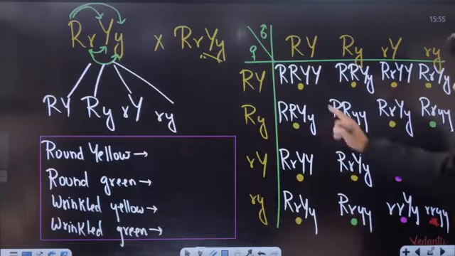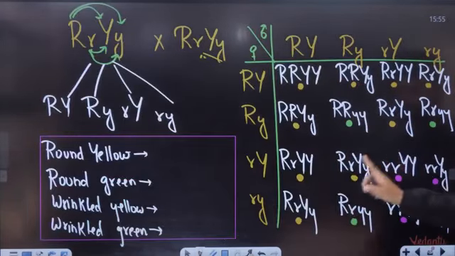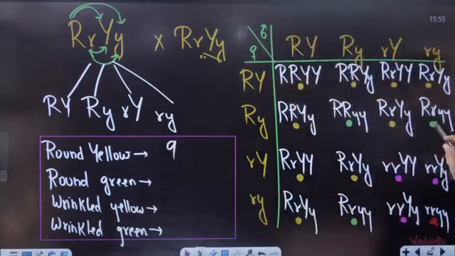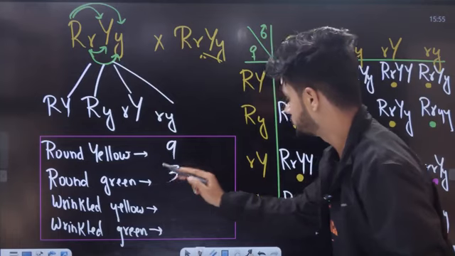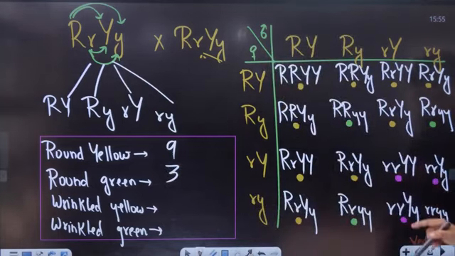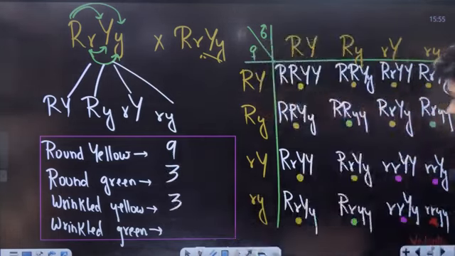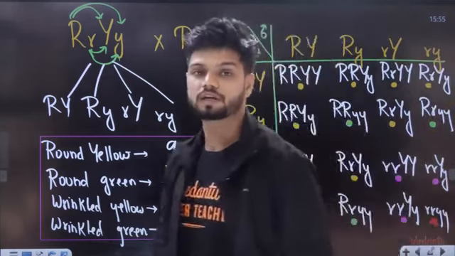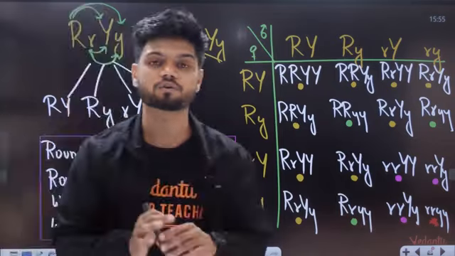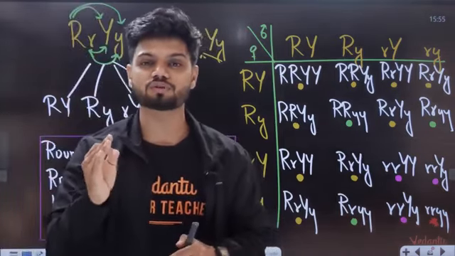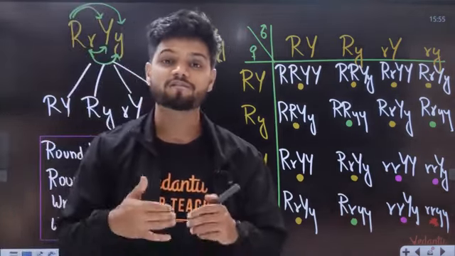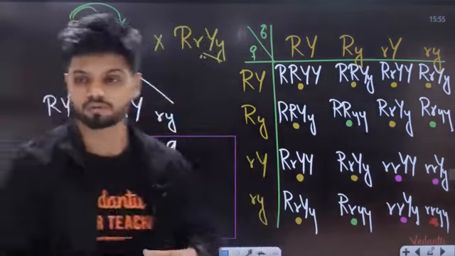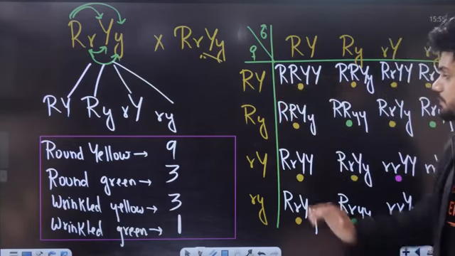Now let's count how many are there. 1, 2, 3, 4, 5, 6, 7, 8, 9. 9 of them. Wrinkled yellow: 1, 2, 3. Wrinkled green: only 1. So what is the phenotypic ratio here? How it looks from the outside? The phenotypic ratio of your dihybrid cross is going to be 9:3:3:1. That is your phenotypic ratio in your dihybrid cross right here on the board with the help of a beautiful table.